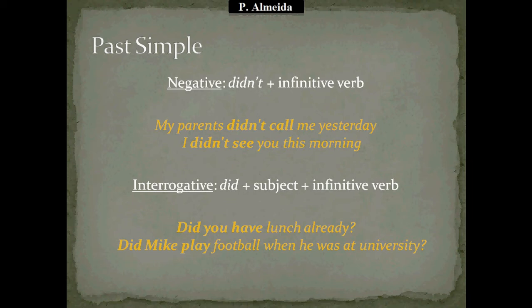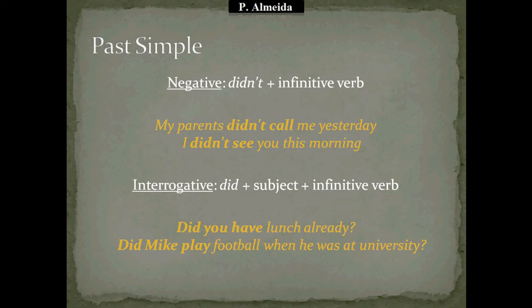And if you want to do it in the interrogative, so if you want to ask a question, you use the did, again because it's past and you're using the verb to do, and then the subject, and then the infinitive verb. A common mistake is people writing did and then the verb in the past, like "did you saw something." But you don't say did you saw, you say did you see, because the did is already making it in the past, okay?